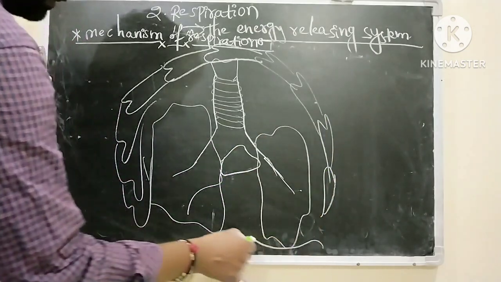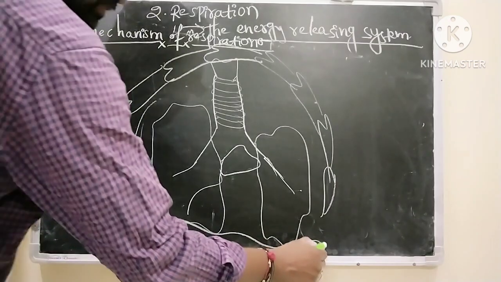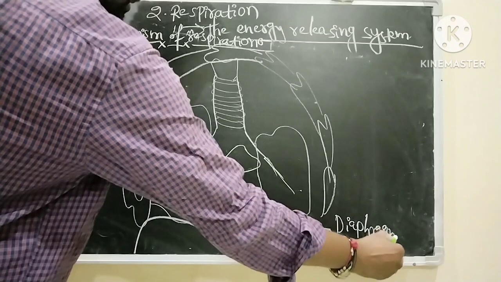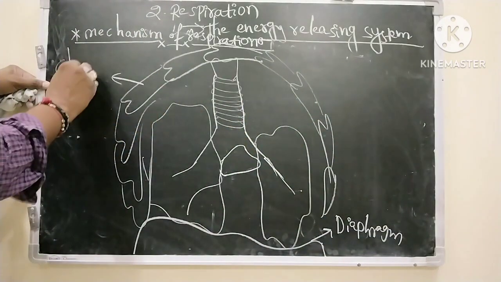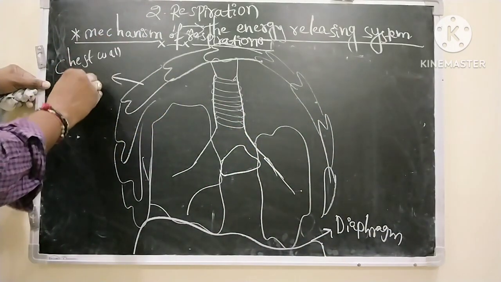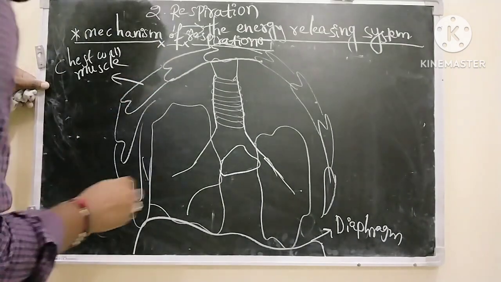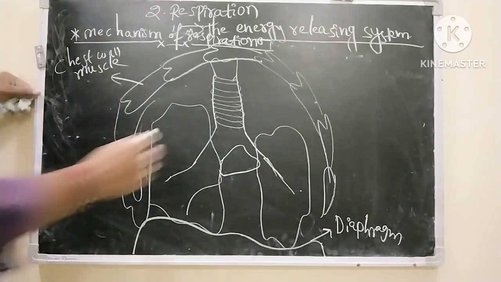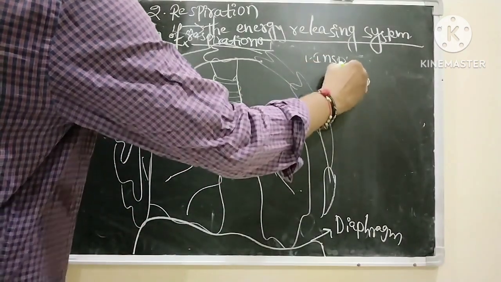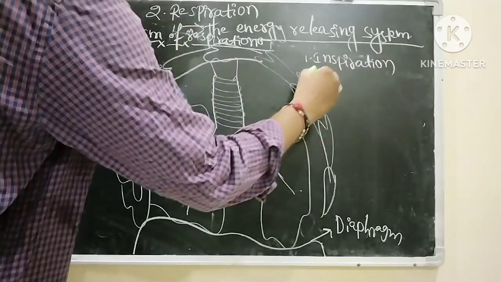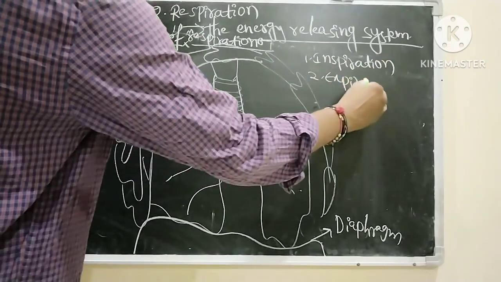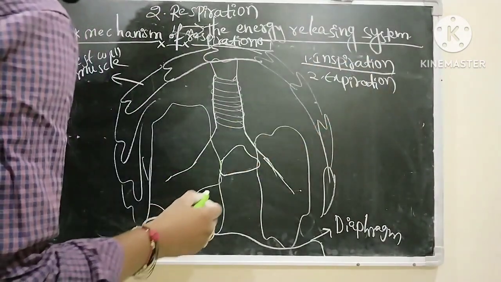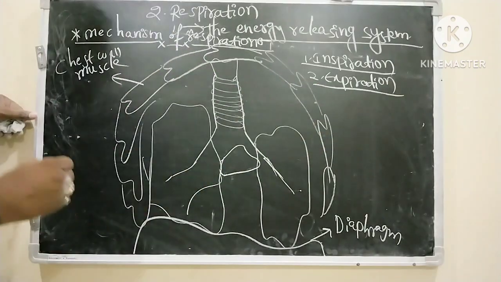And there is a muscle here called the diaphragm. And this is the chest wall muscle. Right, the mechanism of respiration involves 2 stages. One is inspiration, another one is expiration. Inspiration is also called inhalation, expiration is also called exhalation. Taking air into the body is called inspiration. Sending air from the body to outside is called expiration.